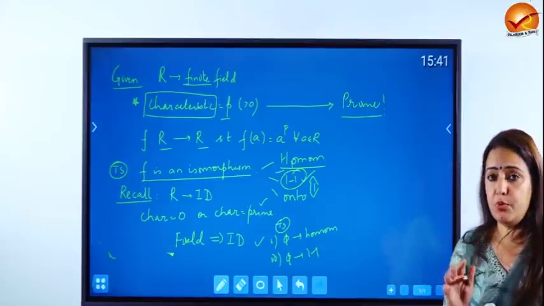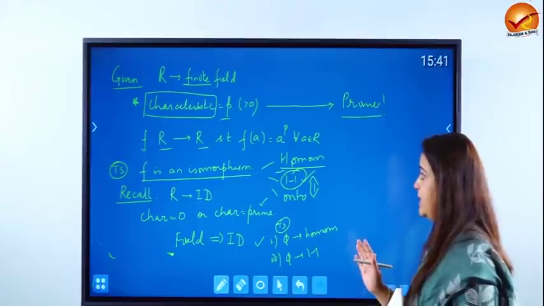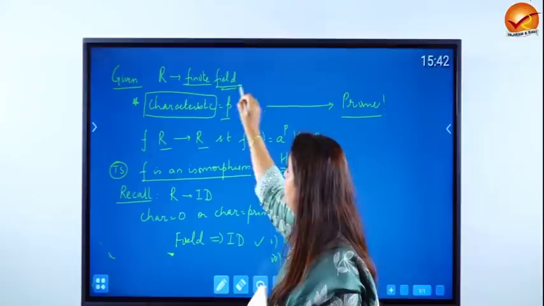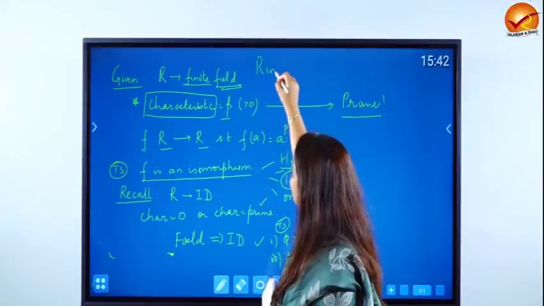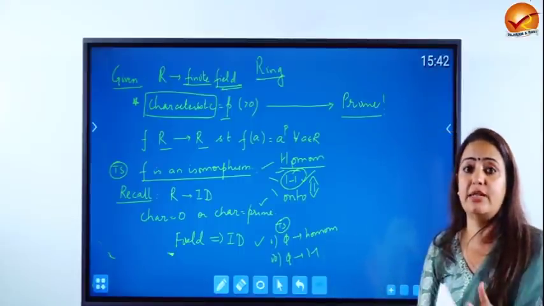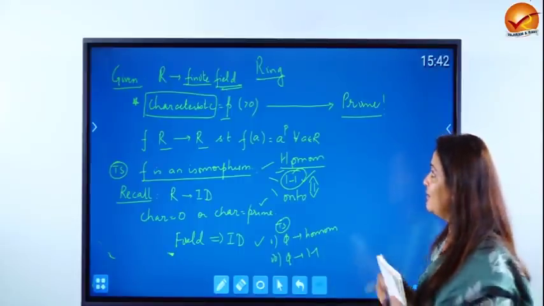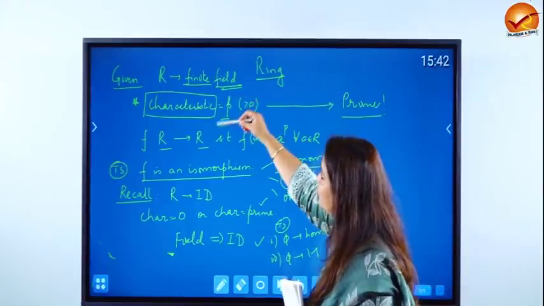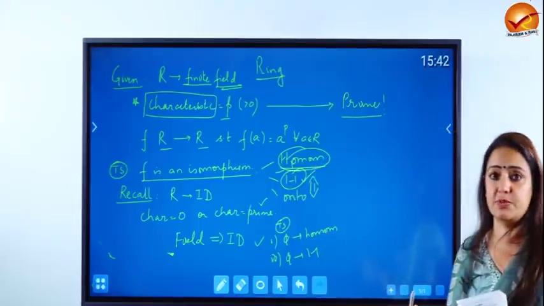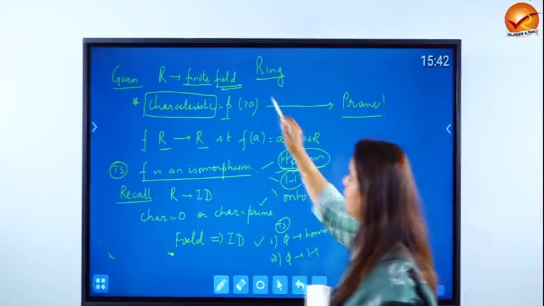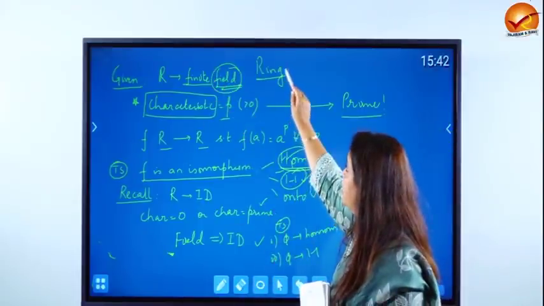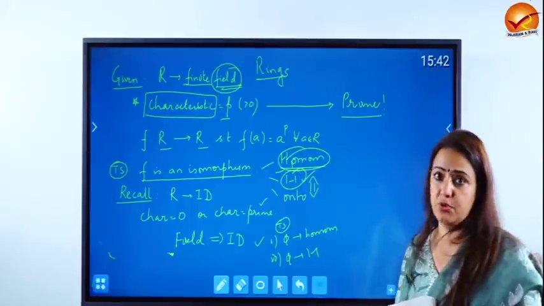The most important thing here is that when you try and show it to be a homomorphism, you have to show it to be a homomorphism with respect to rings. This is a question from ring theory. Because groups and rings are together in modern algebra, children definitely get confused sometimes whether it's a question of group homomorphism or ring homomorphism, because they have only said show it is an isomorphism, means show it's a homomorphism. You have to conclude that because you're talking about field theory, which is part of rings, therefore you're going to show both the properties of homomorphism.